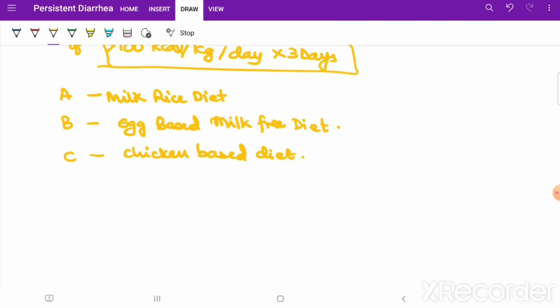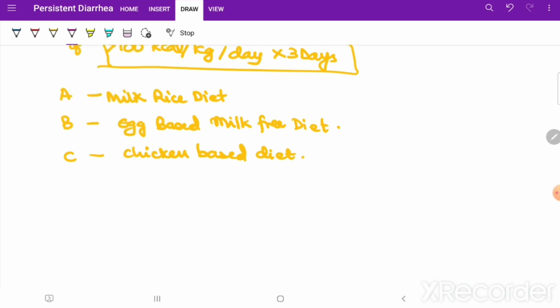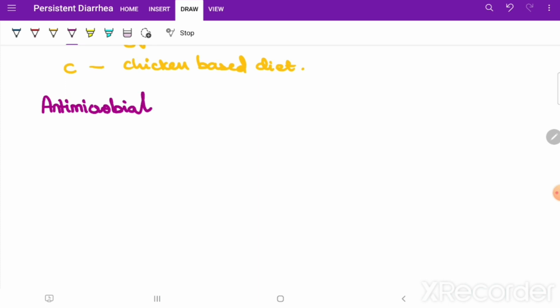Okay, now there is a question, as a UG, as an intern or as a PG, anyone will ask, when do we begin antibiotics? So what is the role of antimicrobials in persistent diarrhea? Okay, so when do we use? Number one, it's useful when there is gross blood in stool.